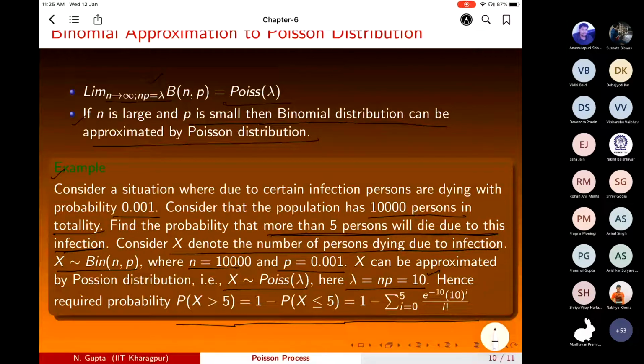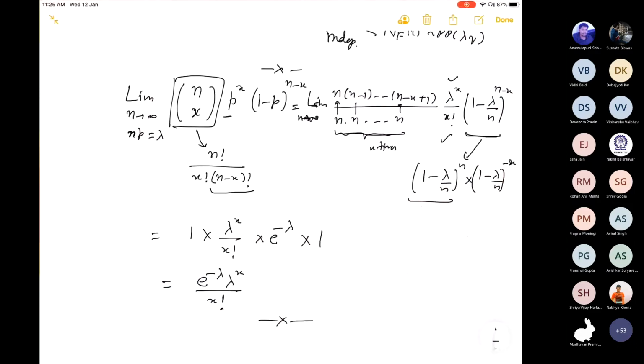Hello, sir. Yes. In the previous expression, how did you get that e power minus lambda term? Yeah, so you just expand that, no? You know the expansion of (1 minus lambda by n) raised to power n. Okay, can you give the expansion of this? Yeah, I will try it. Yes, sir, I got it.